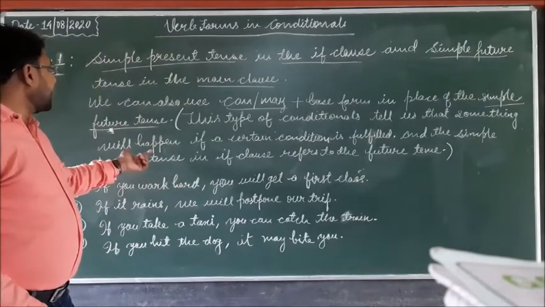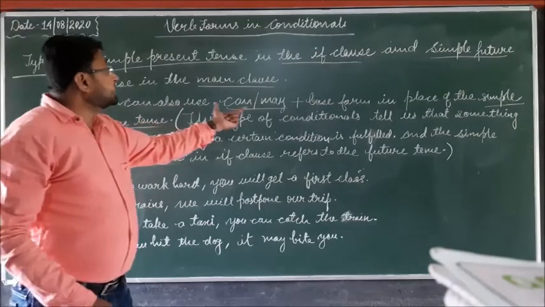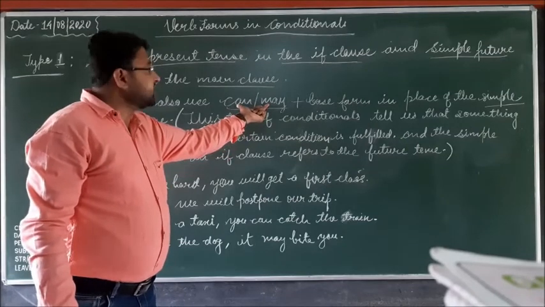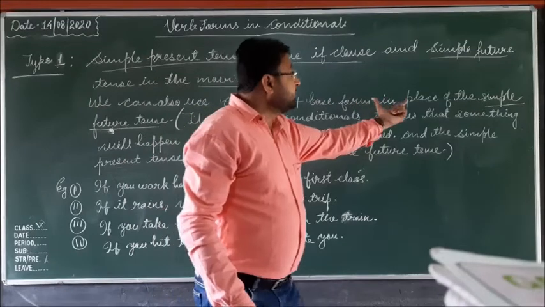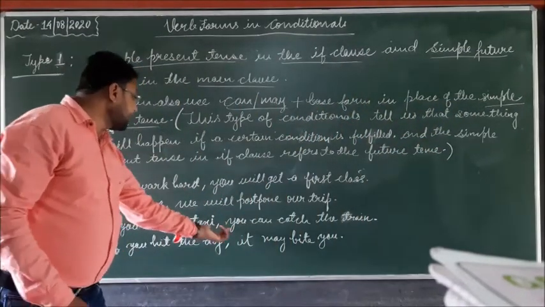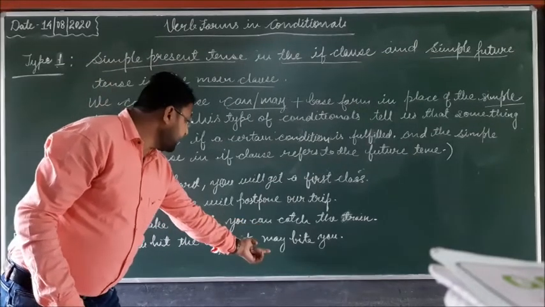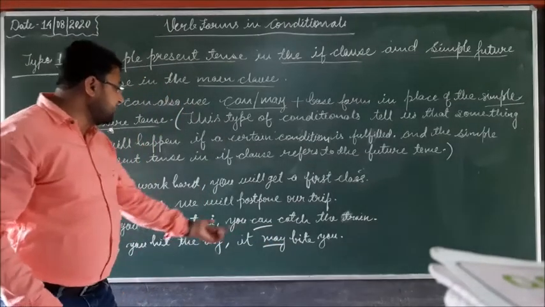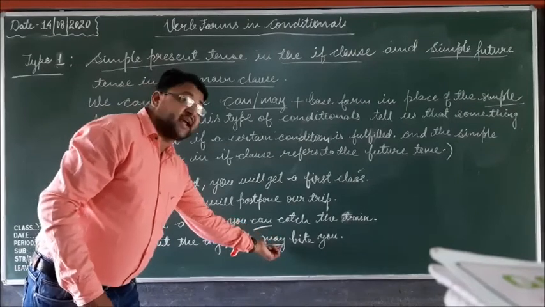One more thing I want to tell you: we can also use can and may plus the base form in place of simple future tense in the main clause.